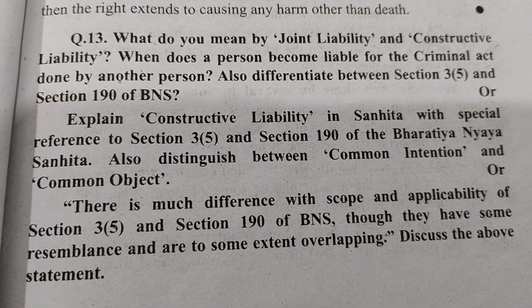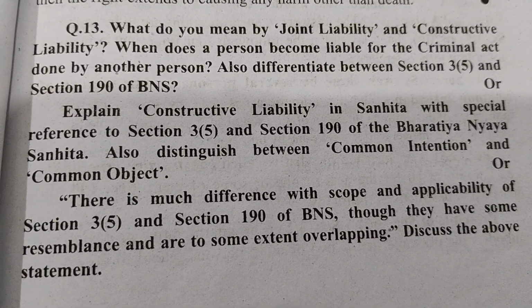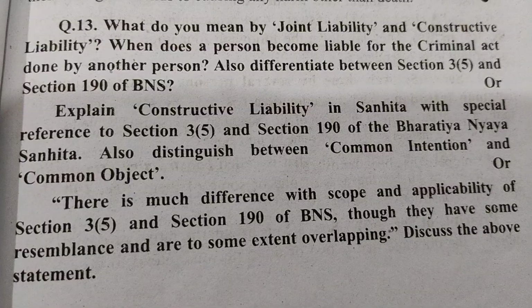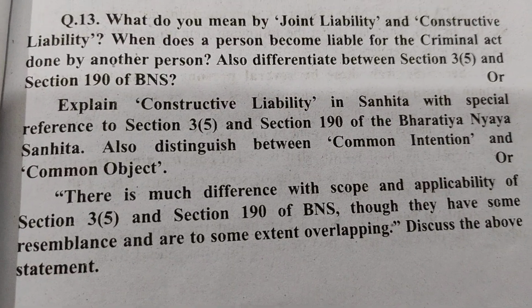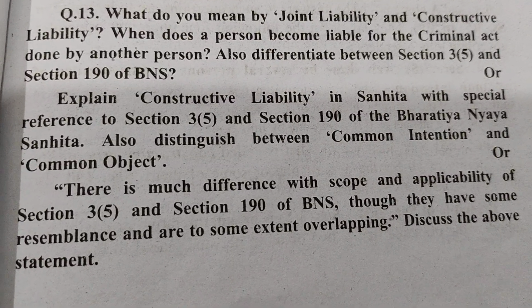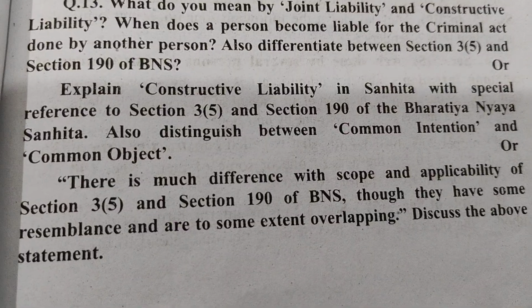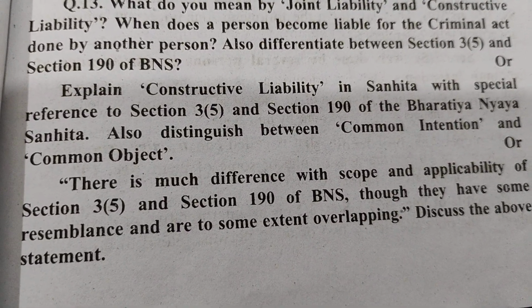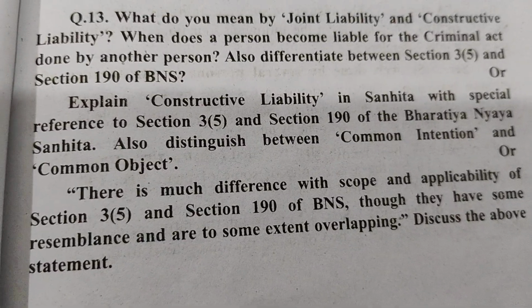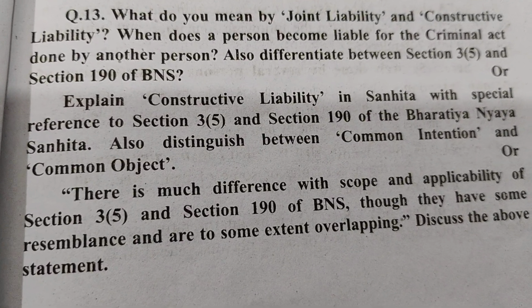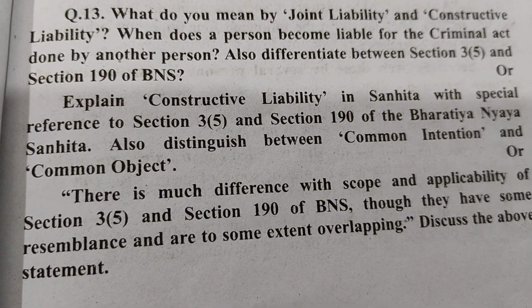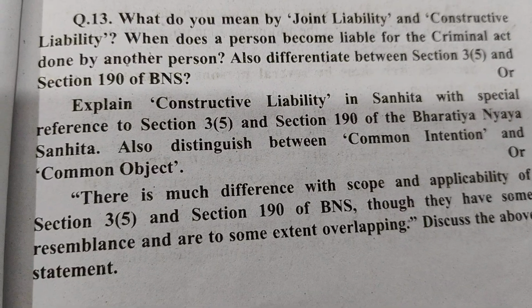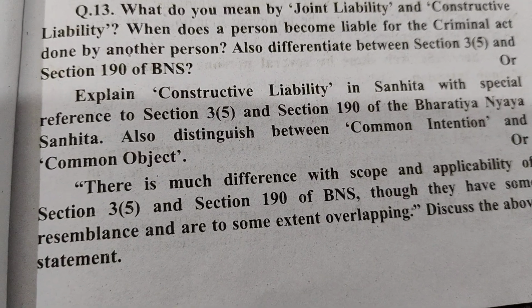What do you mean by joint liability or constructive liability? When does a person become liable for the criminal act done by another person? Also differentiate between Section 3 Clause 5 and Section 190 of BNS. Explain constructive liability in Sanhita with special reference to Section 3 Clause 5 and Section 190 of the Bharatiya Nyaya Sanhita. Also distinguish between common intention and common object.